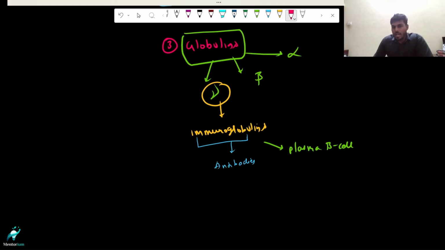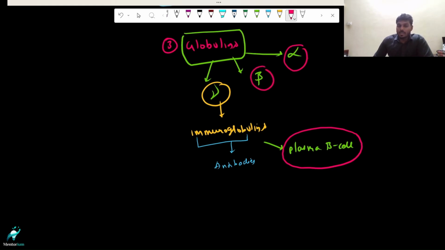Whenever any foreign antigen is recognized by our immune system, it is going to signal our B cell to differentiate into a specialized form of antibody producing plasma B cell. Right. And what are these alpha and beta globulins? Not much detail is given here, but you see in NCERT, these are mostly involved in transport of various substances.